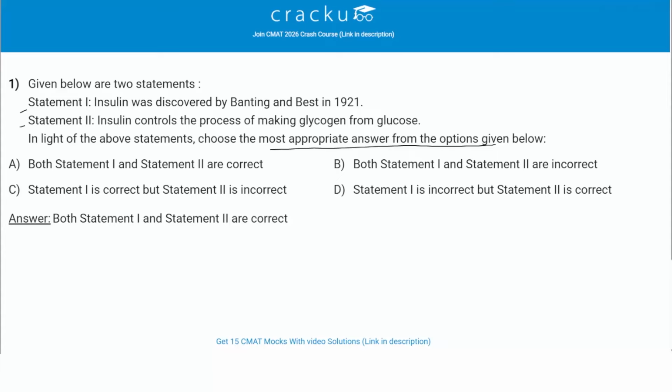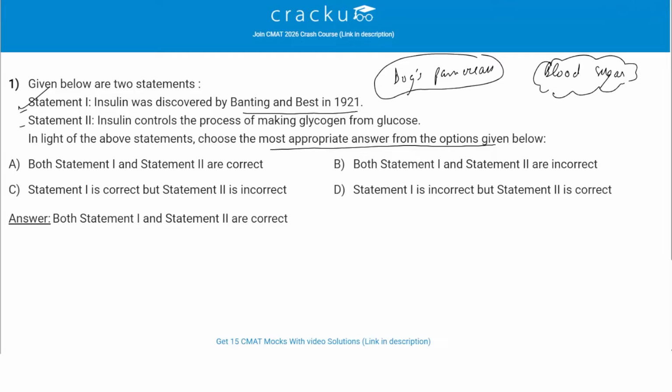Statement 1 is saying insulin was discovered by Banting and Best in 1921. So this is correct. Why? Because Frederick Banting and Charles Best are rightly credited with the discovery of insulin in 1921. They successfully extracted insulin from a dog's pancreas. This is a very important discovery in the medical field. Their discovery revolutionized medicine by providing an effective way to control blood sugar levels. So statement 1 is correct.